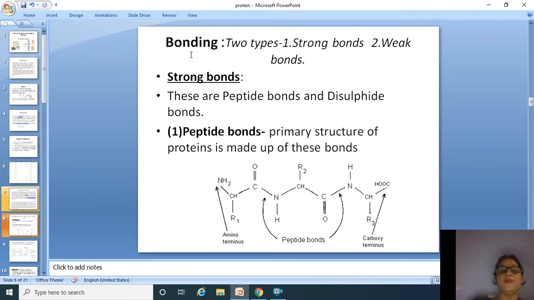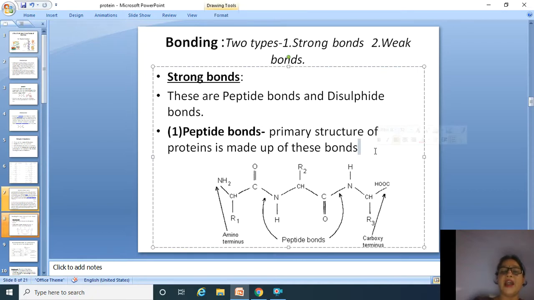Now we come to the point of bonding in the proteins. In proteins, 2 types of bonds are there: strong bonds and weak bonds. Strong bonds are peptide bonds and disulfide bonds. Now we come to peptide bonds. Peptide bonds make up the primary structure of the protein and are made up of these bonds.